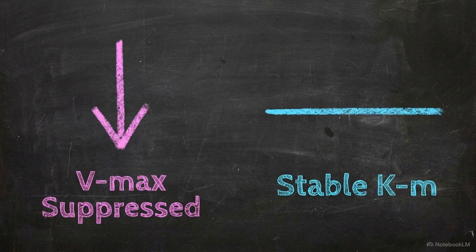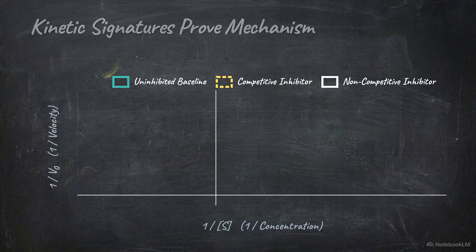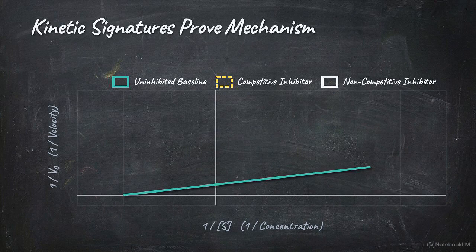To translate these mathematical shifts into a practical lab diagnostic, we use a double reciprocal graph called a Lineweaver-Burk plot. We graph 1 over V0 on the y-axis against 1 over substrate concentration on the x-axis. A healthy, uninhibited enzyme reaction plots as a straight diagonal line.